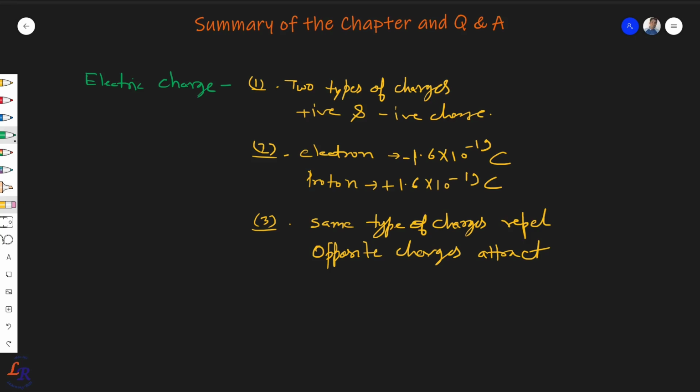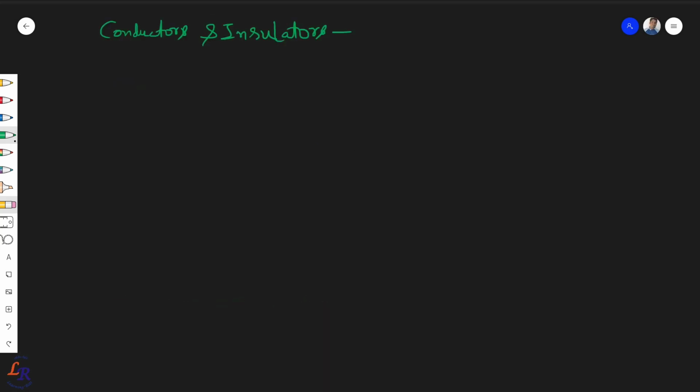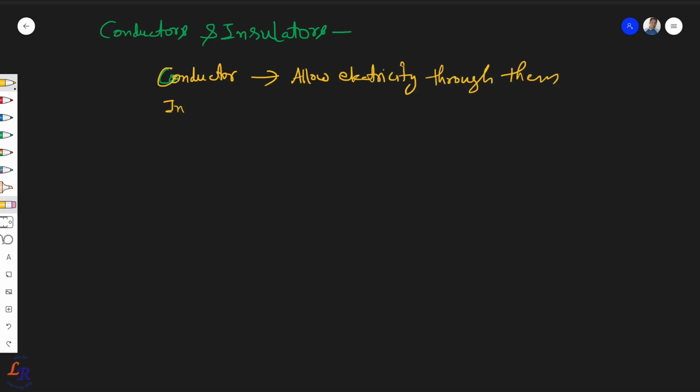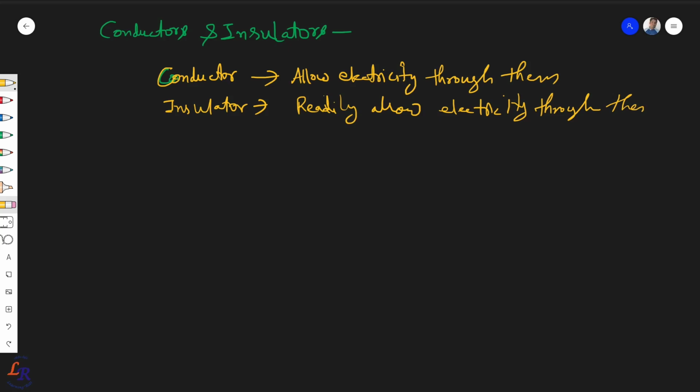Then we had seen about conductors and insulators. So what had we seen in this? Conductors are those materials that allow electricity through them readily, while insulators do not.